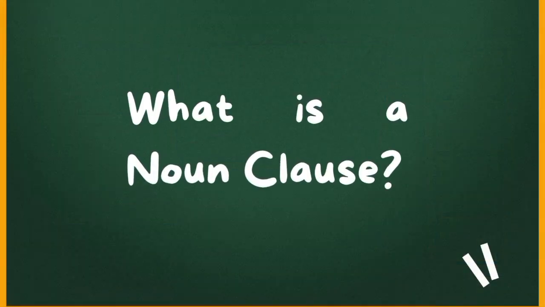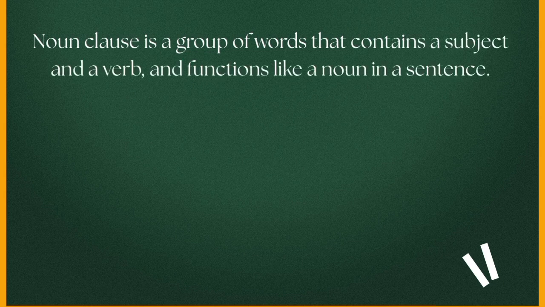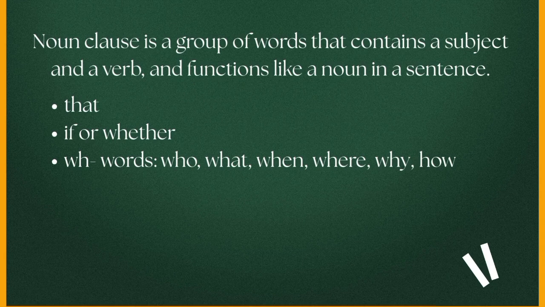So, what is a noun clause? A noun clause is a group of words that contains a subject and verb, and functions like a noun in a sentence. Because it acts like a noun, it can appear anywhere a noun can appear. Most noun clauses begin with that, if, whether, and WH words like who, what, when, where, why, and how.